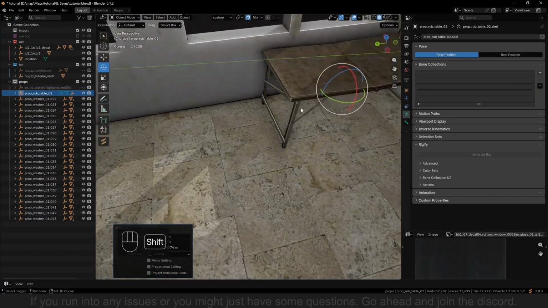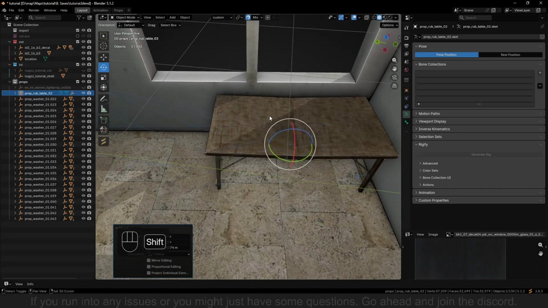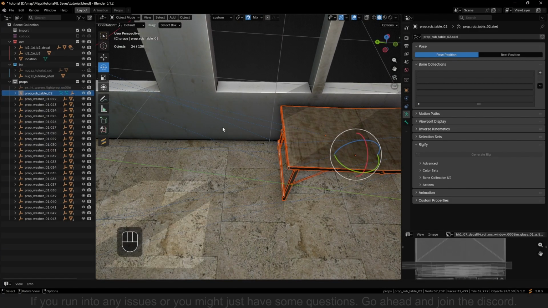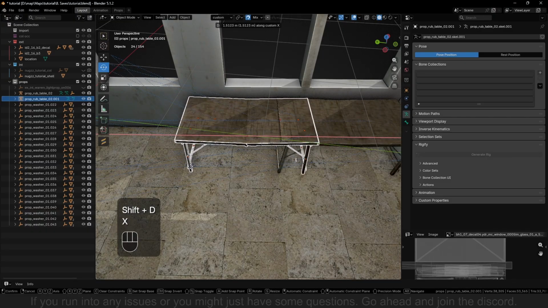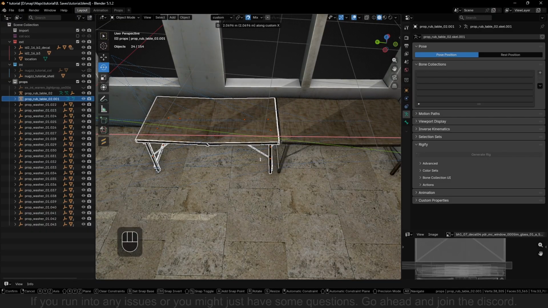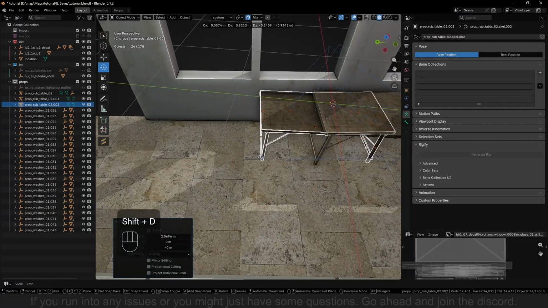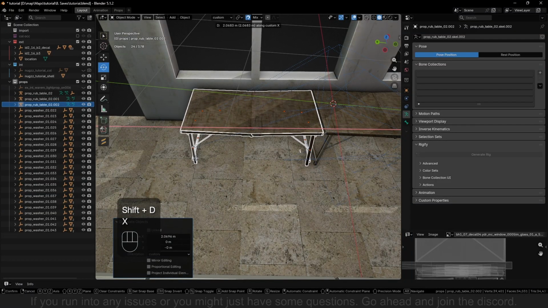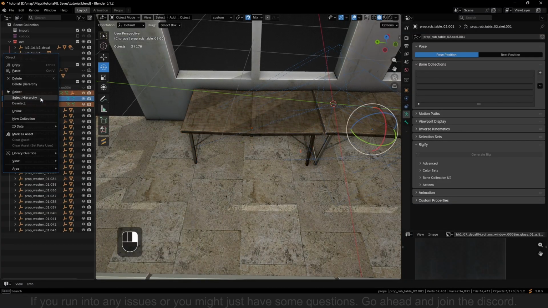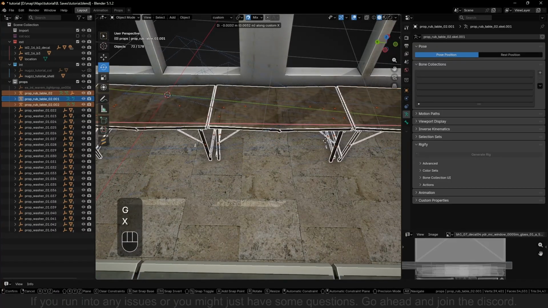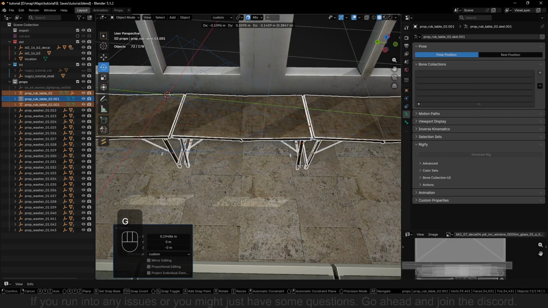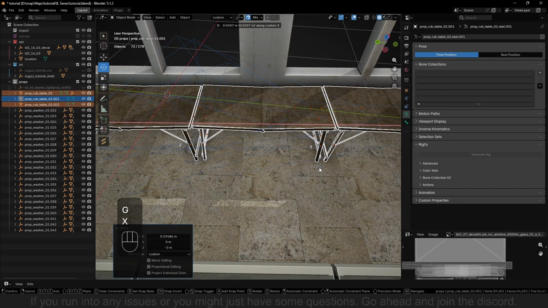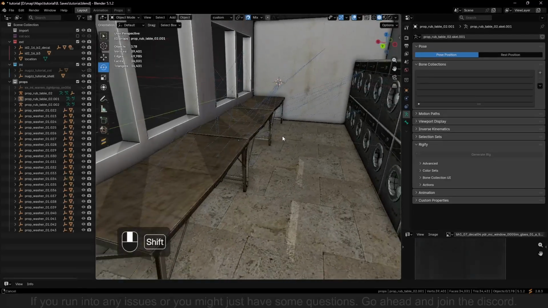Oh, my movement is kind of bad right now. And again, I want a few of these tables, so I'm just going to duplicate it and put it to the side 2 times, I think. And then I want it in the middle. So here I take this point right here and try to put it in the middle of these two. So right here. There you go.